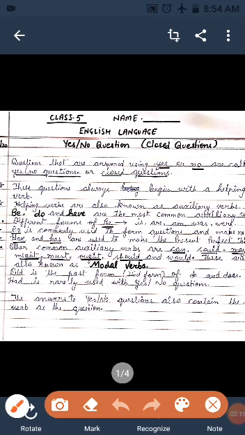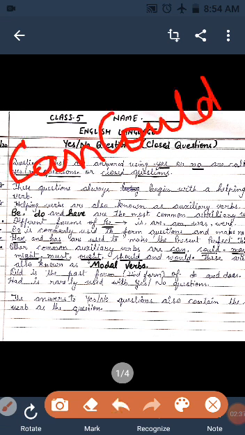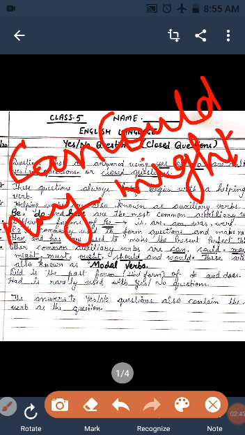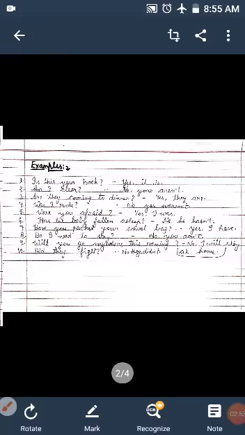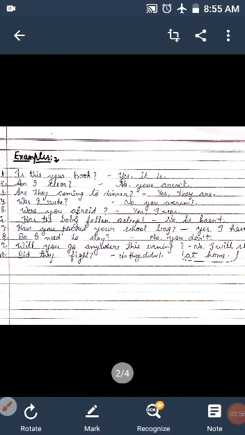What are modal verbs? These are also auxiliary verbs, but we specify them by saying modal verbs, like can, could. Could is the second form of can. May and might. Might is the second form of may. Must, ought, should and would. These are the modal verbs. Let's see how we can use these question words.